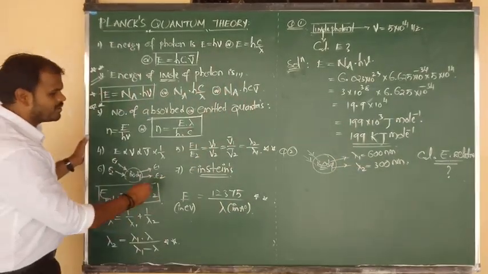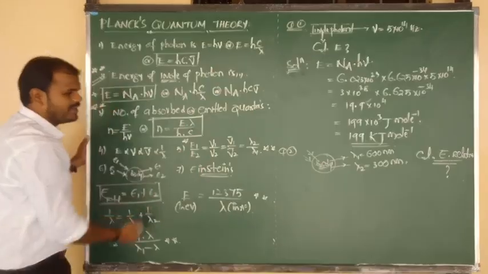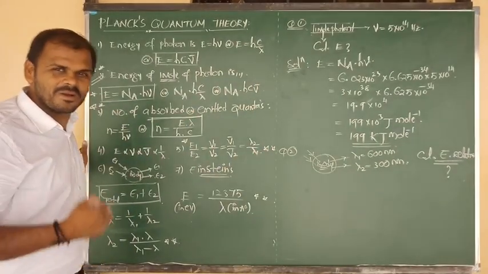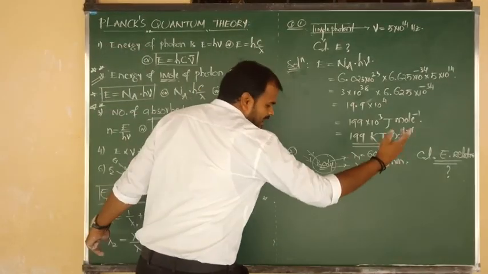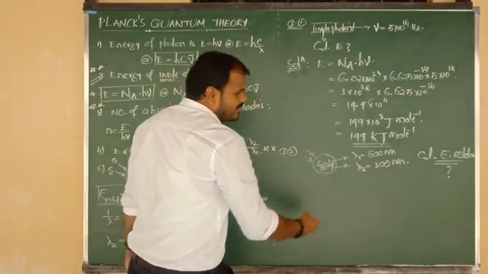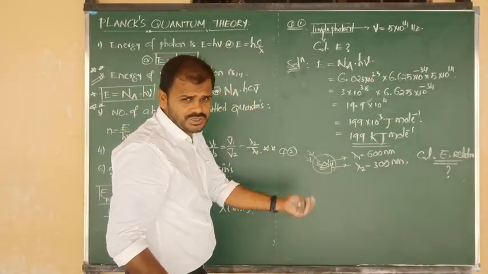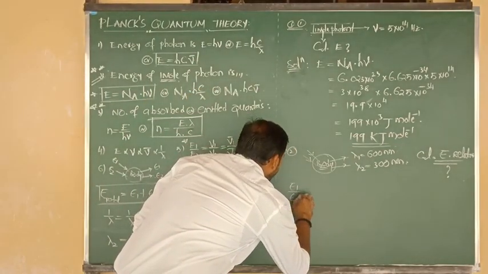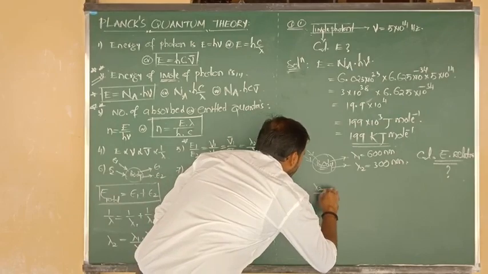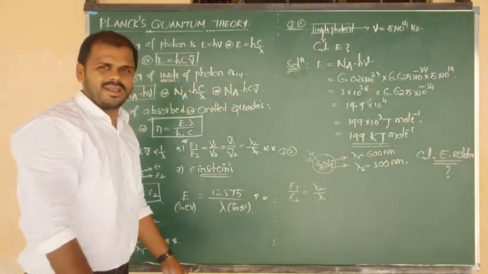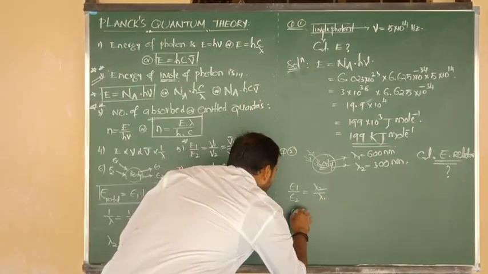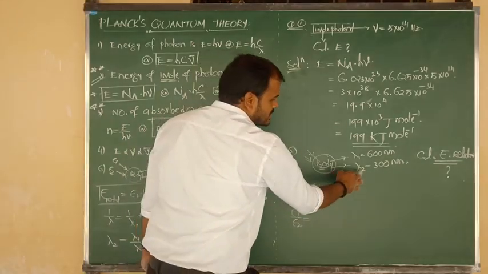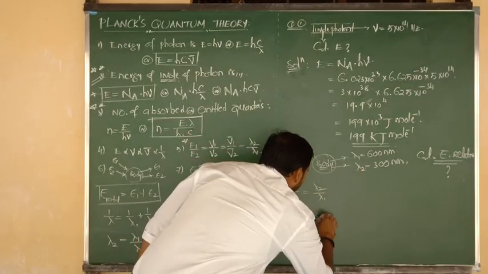So we have to use this formula. E1 by E2 equals lambda 2 by lambda 1. Okay? For the 2 emitted radiations they have given the wavelength, and further they are asking for the energy values, E1 and E2. So what is the formula? E1 by E2 is equal to lambda 2 by lambda 1. So we can write E1 by E2 is equal to lambda 2.